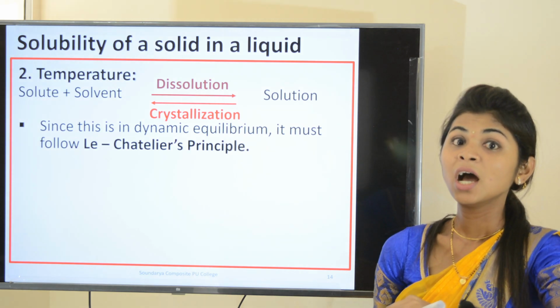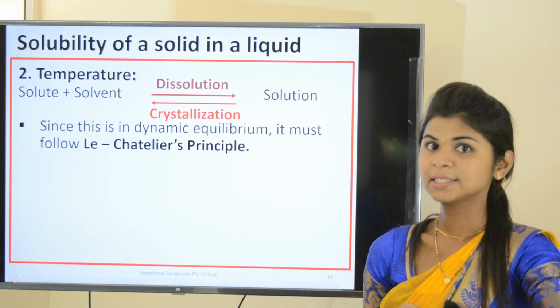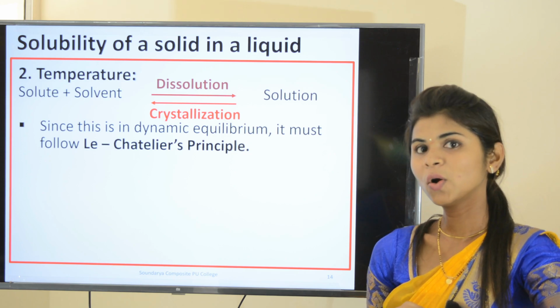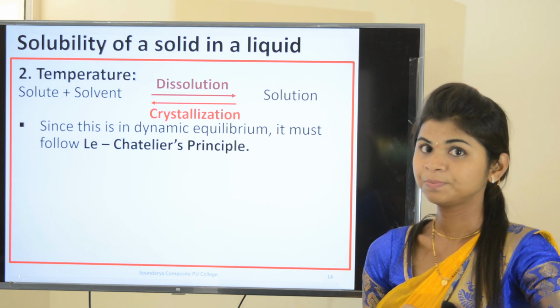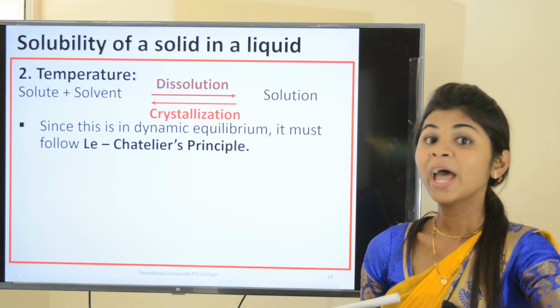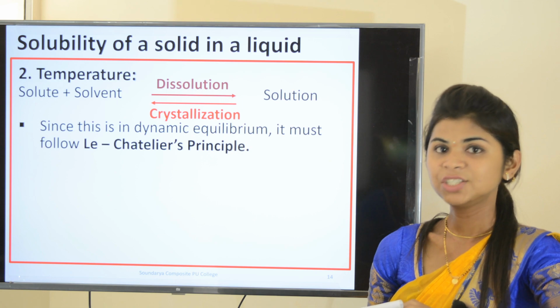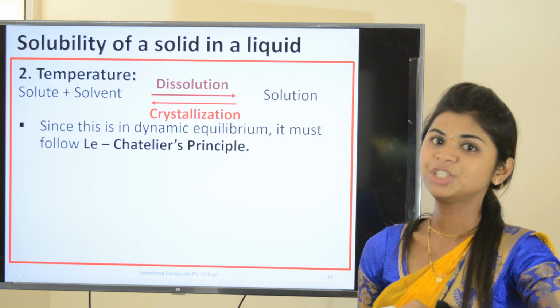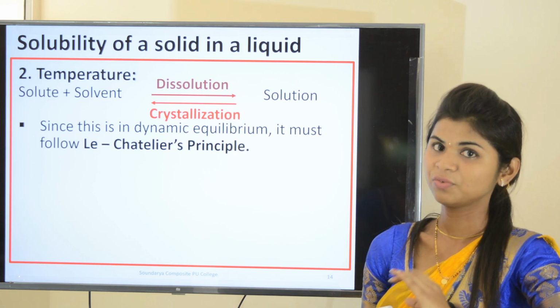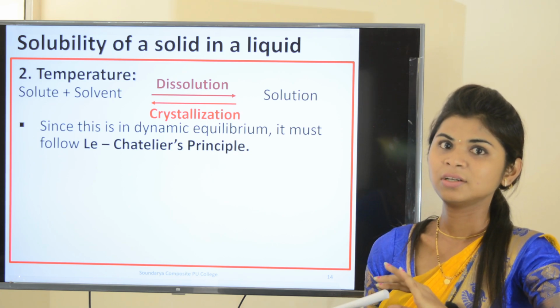If a constraint such as change of pressure, temperature or concentration of the reactant is applied to a system at equilibrium, then the equilibrium shifts in such a way as to nullify the effect of the constraint.